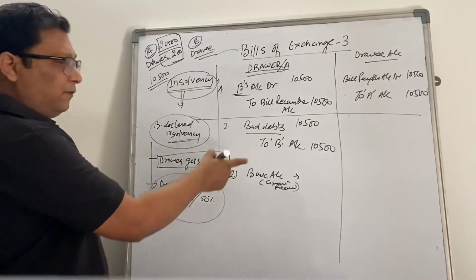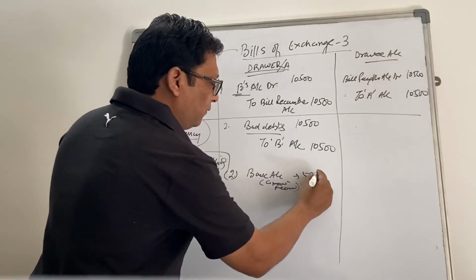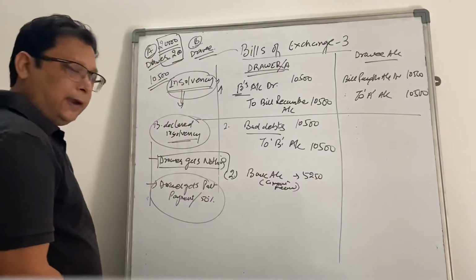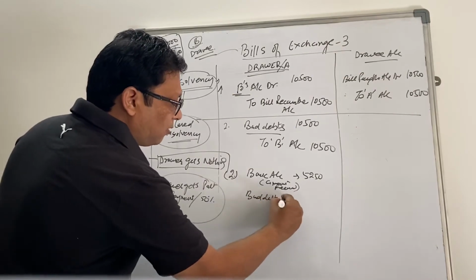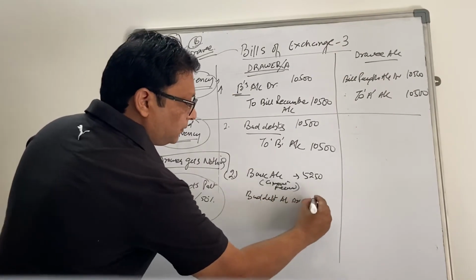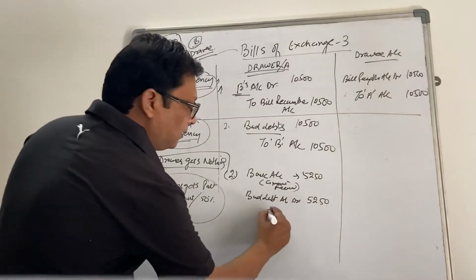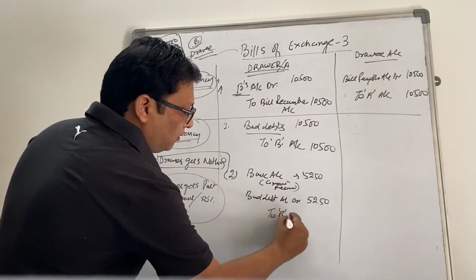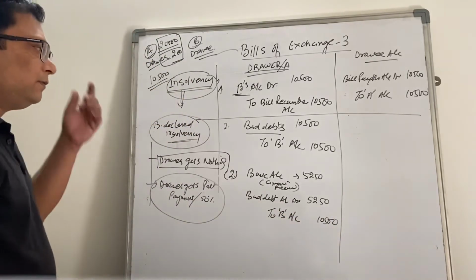Let's assume we get 50%, then we will get 5,250. The rest of the amount they are not going to pay. Bad debt account debit 5,250, right? And B's account will be squared off by 10,500 rupees.